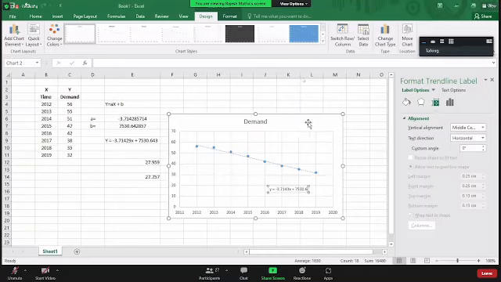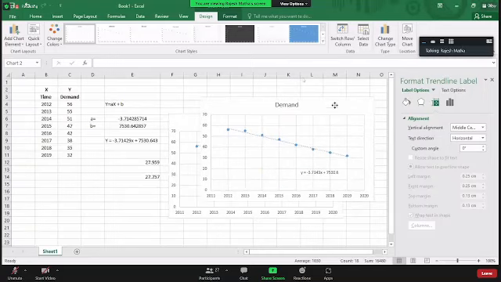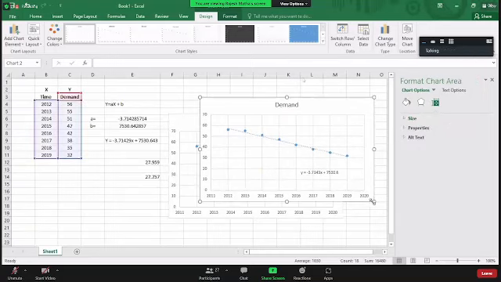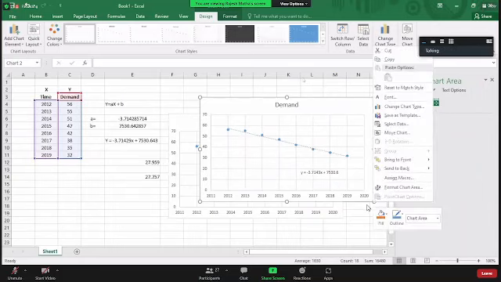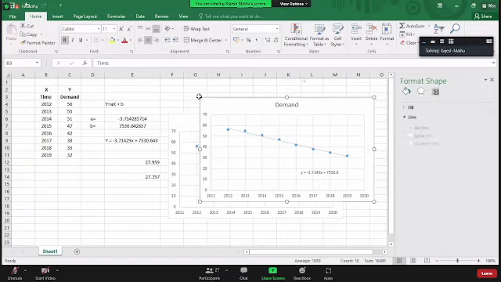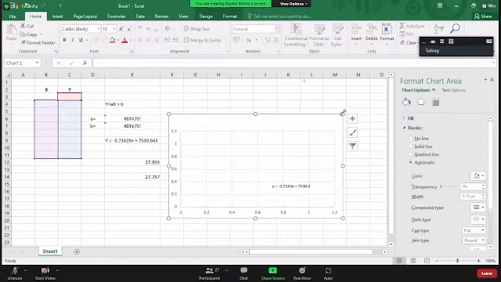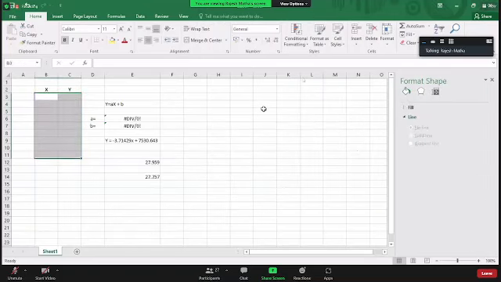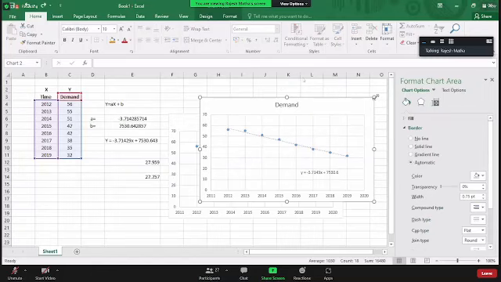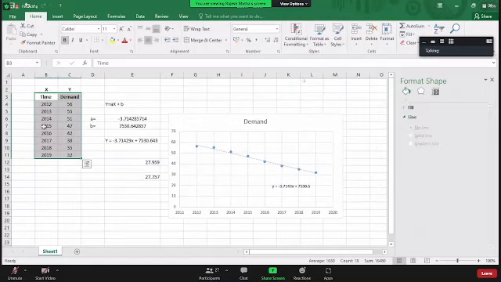Yes, sir. In this problem, we did not have much problem because your slope is minus 3.71428.